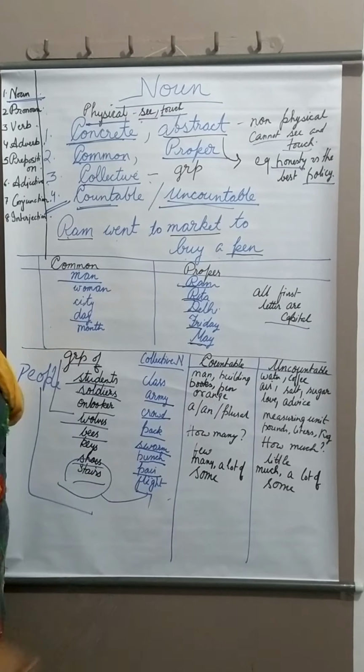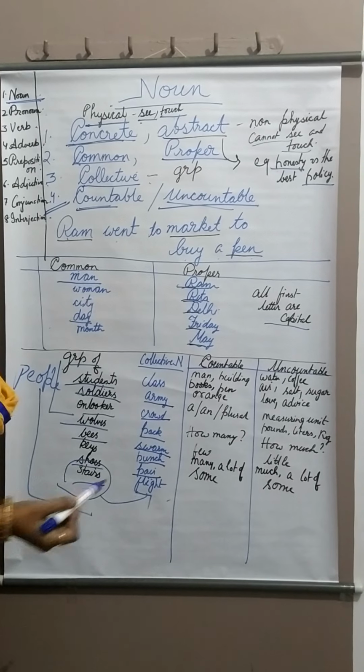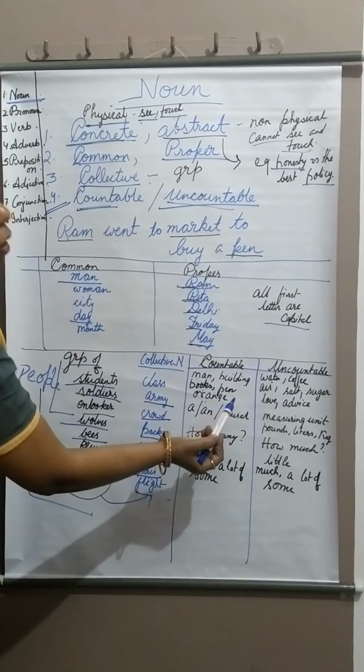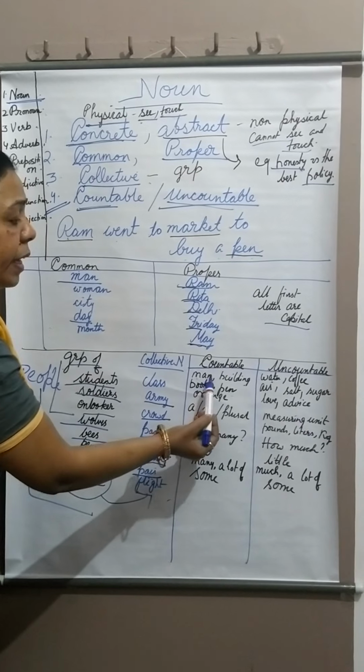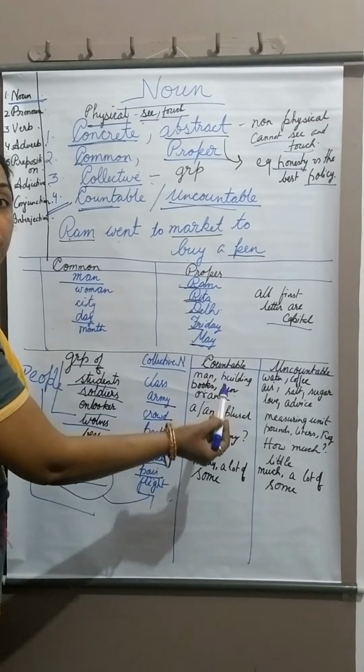Countable and uncountable noun. Let's take some of the example for the countable noun. Man, building, books, pen, orange. People, you can easily understand, we can easily count their numbers by giving it a number name.